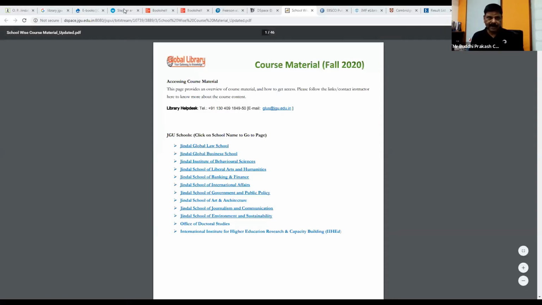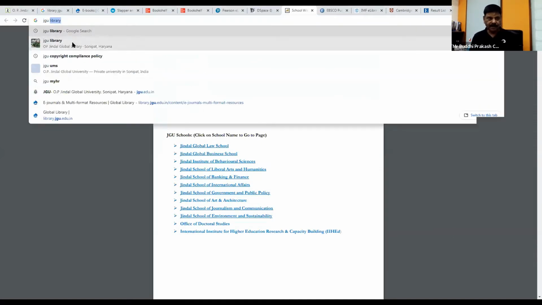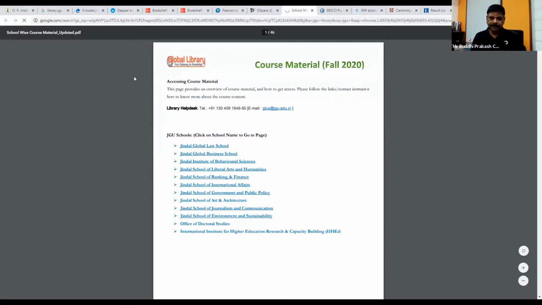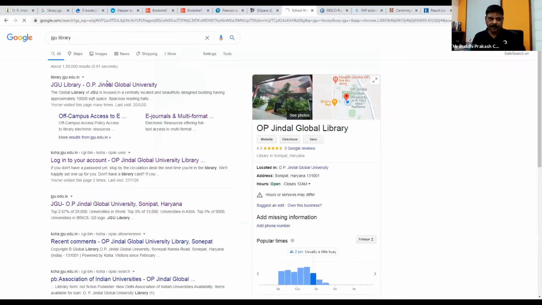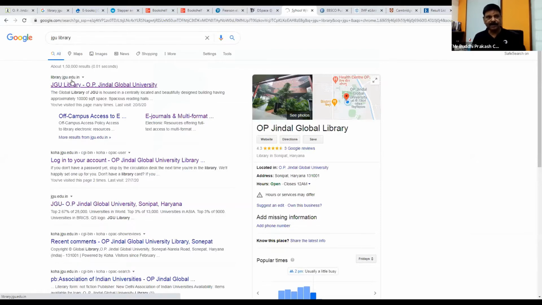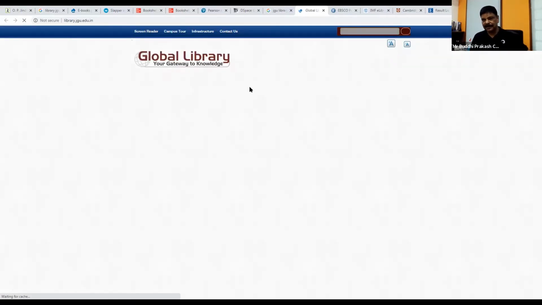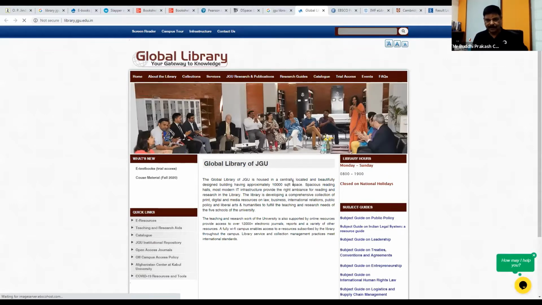What you can do is just Google JGU library. Even if you don't remember the web address, you just go there and click on the JGU library website. This is called library.jgu.edu.in, and you will see everything which is available and provided by the library.